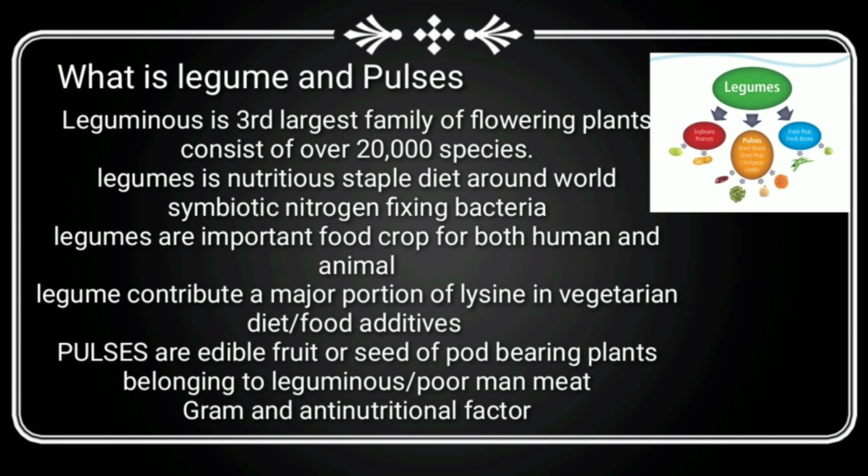So what are pulses? Pulses are the edible fruit or seed of a pod-bearing plant belonging to the family Leguminosae and widely grown throughout the world. Pulses are rich in protein content but low in fat content. The exceptions are soybean and groundnut, which are rich in protein as well as in lipid and fat content.